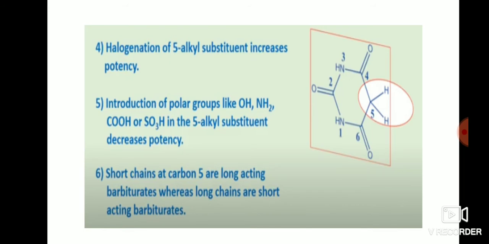Next is the introduction of polar groups like OH group, NH2 group, COOH group or sulfonic acid group in the 5 alkyl substitution, which decreases the potency. Next, if a shorter chain is present at the fifth position, it will produce a longer duration of action. If long chains are present at the fifth position, it will produce a short duration of action.